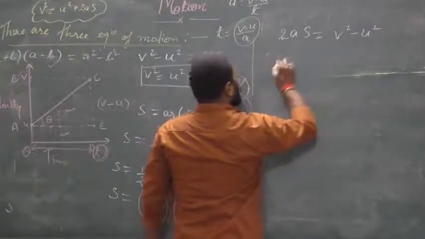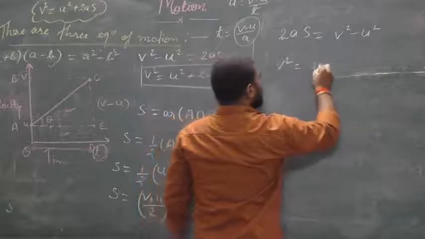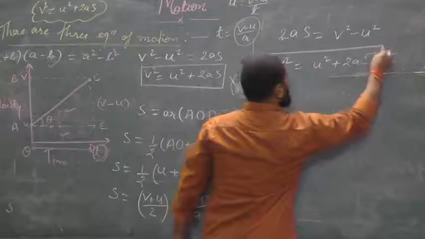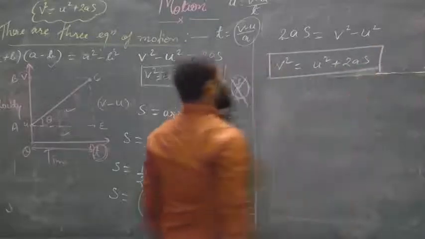Now we can write v square is equal to u square plus 2as. This equation is called the third equation of motion.